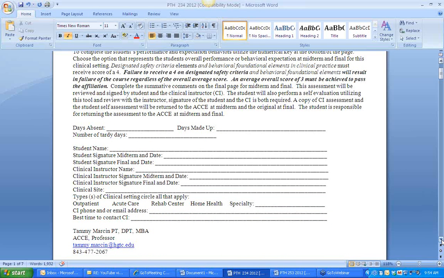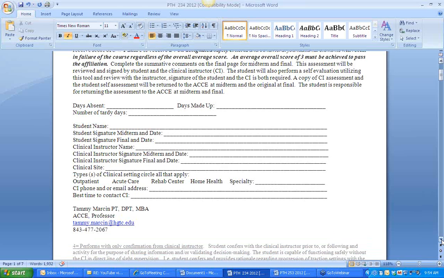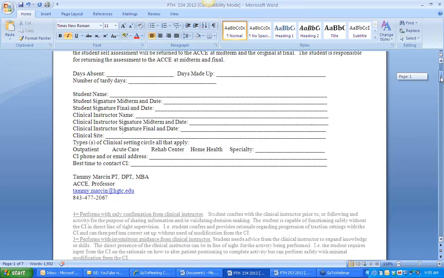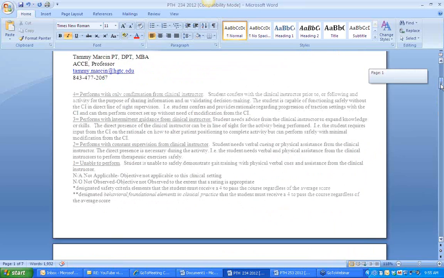It tells them overall where their strengths and weaknesses are, and that way, by doing this at midterm and final, it ensures the students can do any type of corrective behavior or any increasing of clinical skills for their final, they're going to know overall where they're at.